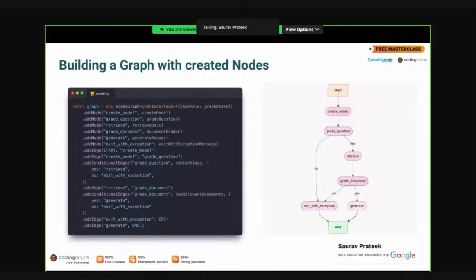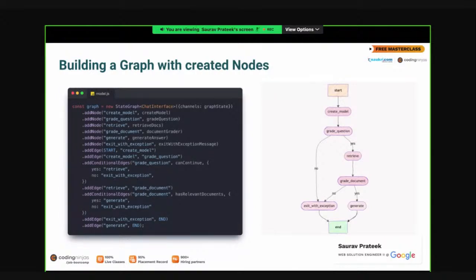And then we have an exit with exception. If, while grading, the question was not relevant to software engineering and coding interviews, then we directly exit with exception. If the documents which we have graded are not relevant to the question, then also we exit with exception. If all of them are a yes, then we go ahead and generate from the model and then we end the graph. Does the order of adding edges matter?